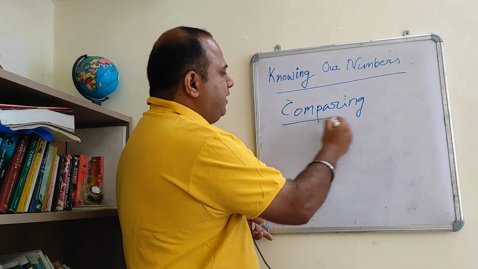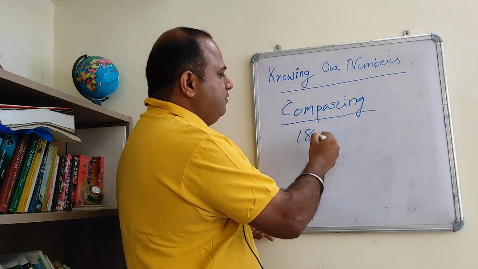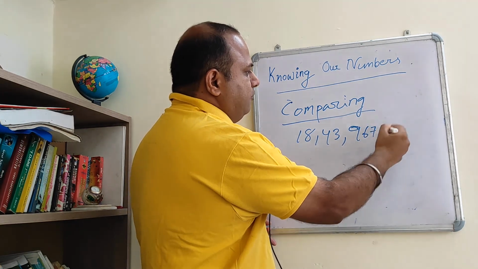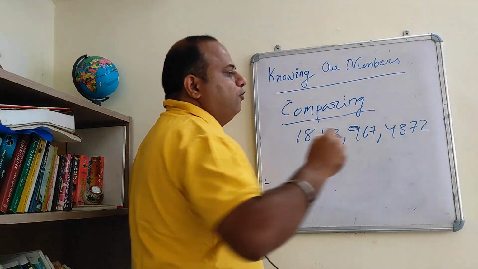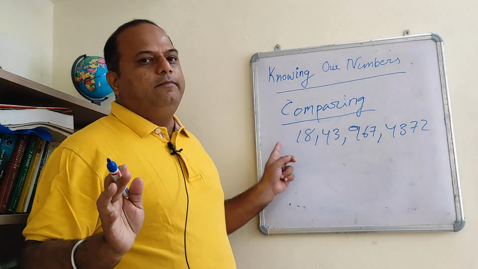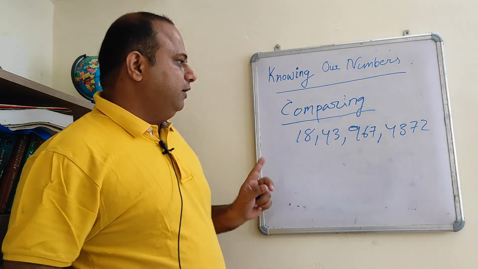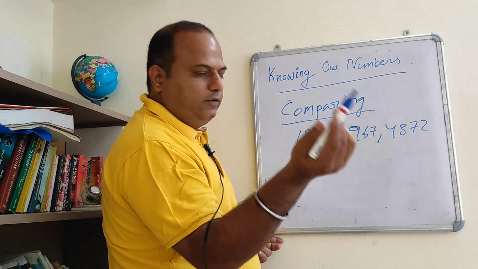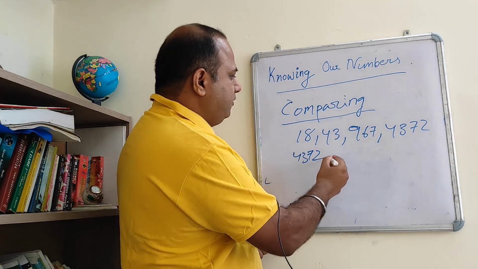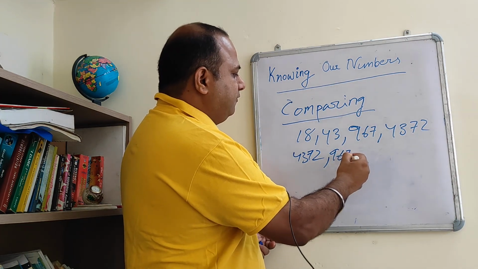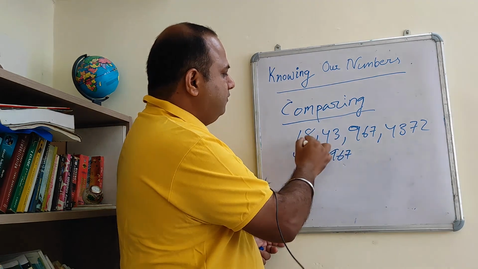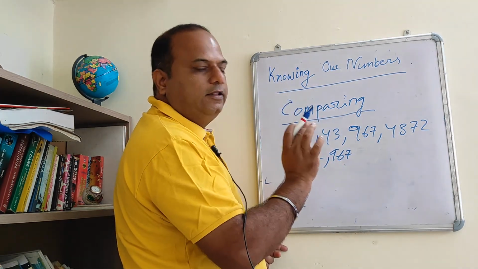So suppose here I give you an example: 18, 43, 967, 4372. These are the 4 numbers. You have to arrange them in decreasing order. Decreasing order means the biggest will come first, then the smallest will come. So you know by your teachings that the number 4372 is the biggest, then it is followed by 967. In this we don't have much confusion. The confusion starts coming in the digits where the digits are the same.